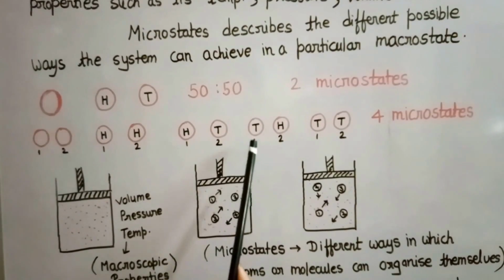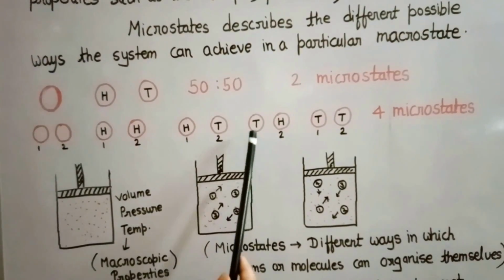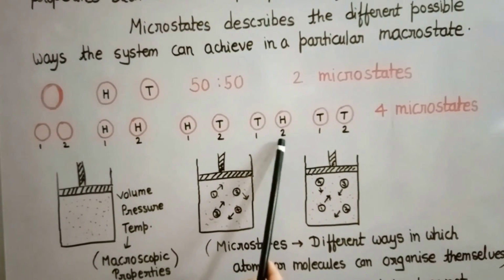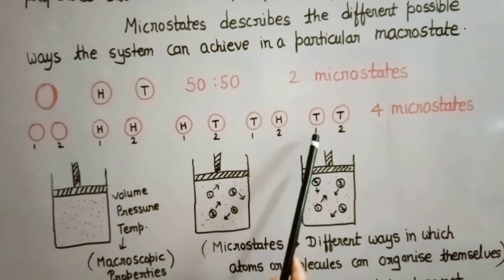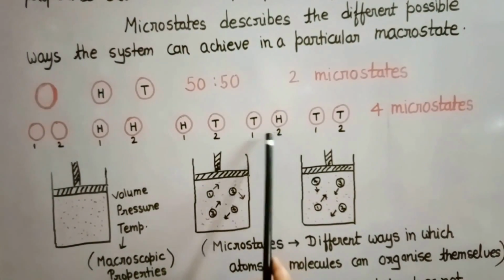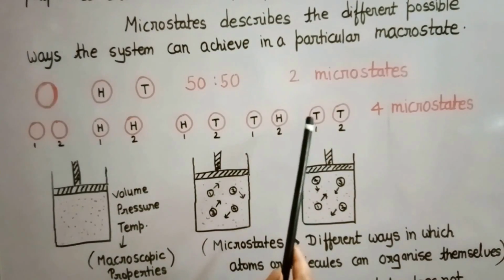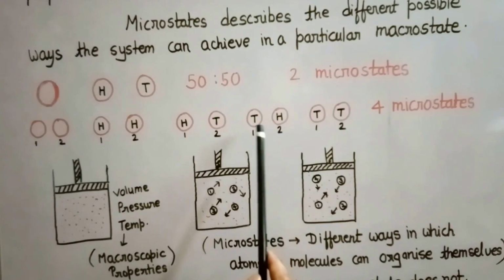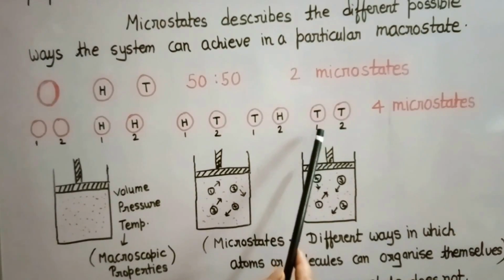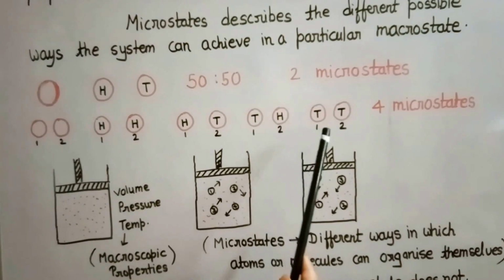The third possibility is that the first coin has tail and the second coin has head. And the fourth possibility is that both coins come in tail position. So there are four different ways which the two coins can take. It means there may be four microstates when we see these two coins.